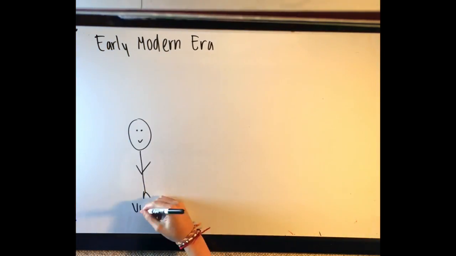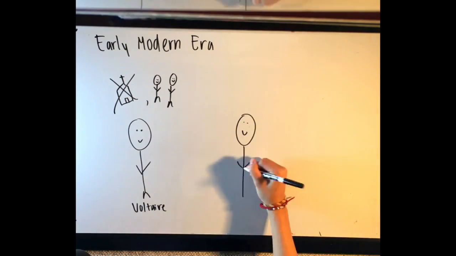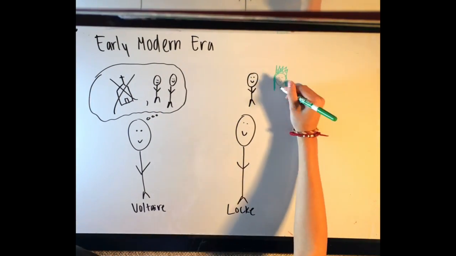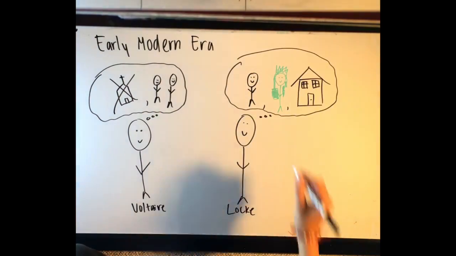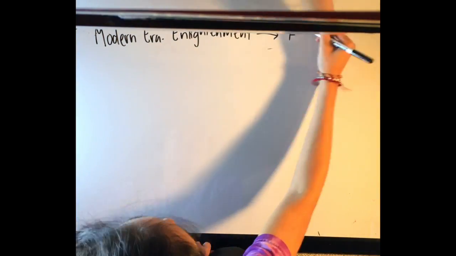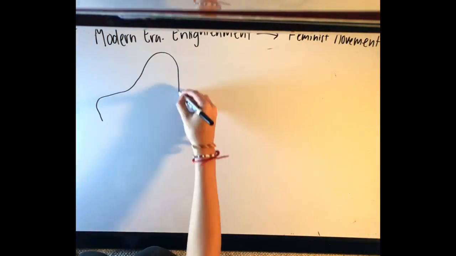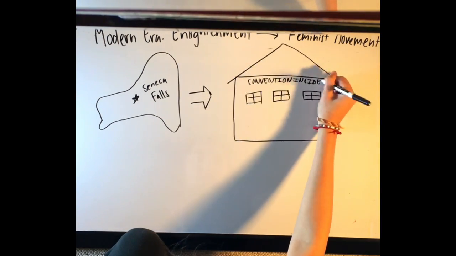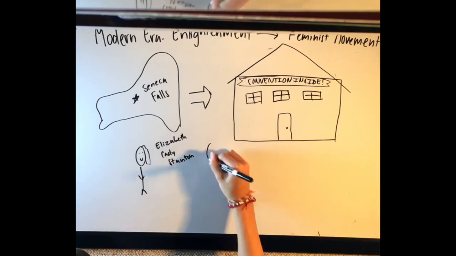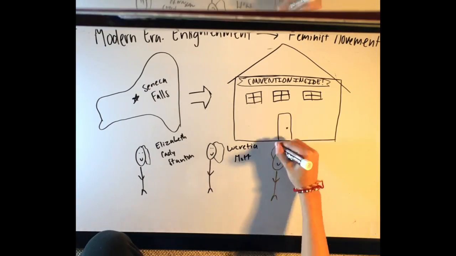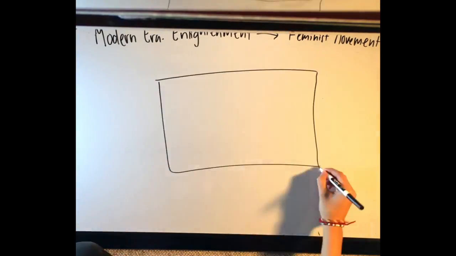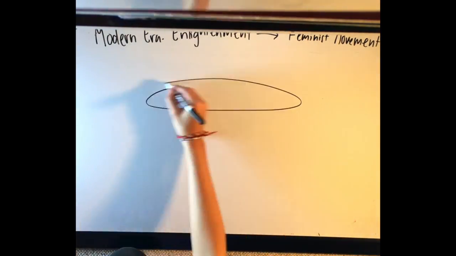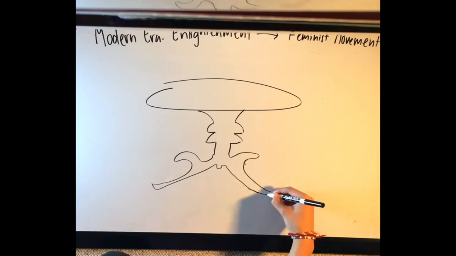During the early modern era, Enlightenment ideals had flourished under Voltaire and Locke. Haha, it's a house! And then in the modern era, women were like, oh my god, me too! So then they all met up at Seneca Falls in a house. And then it's Elizabeth Cady Stanton, Lucretia Mott, and Frederick Douglass, aka the only guy. And then they all wanted to vote so bad. And then it's a table, aka Declaration of Sentiments.